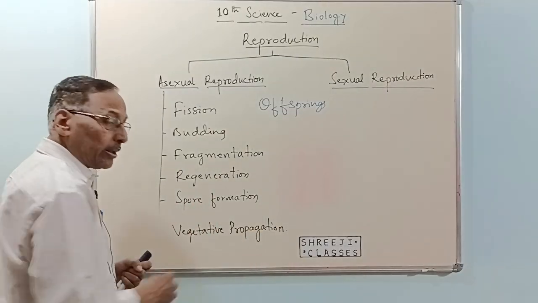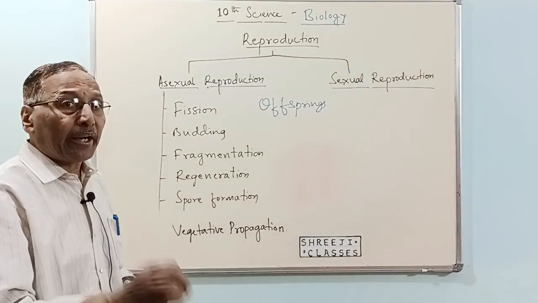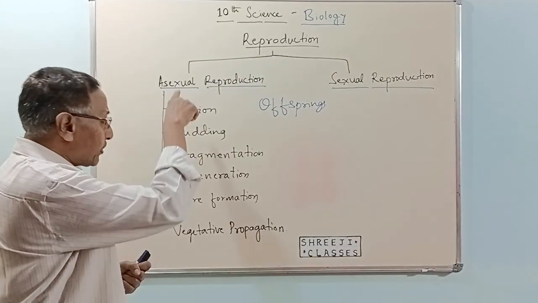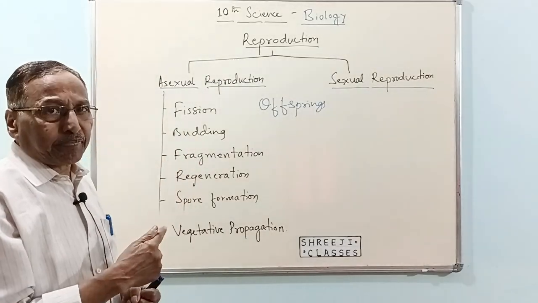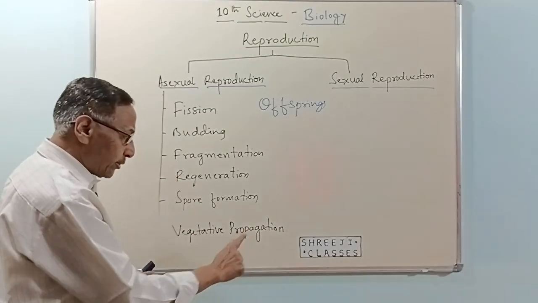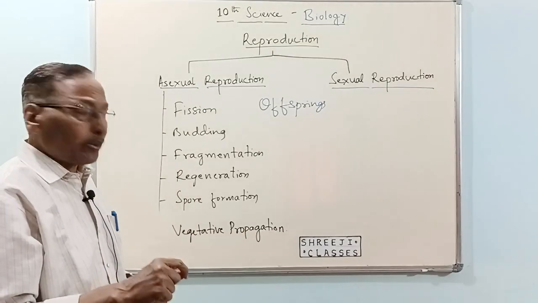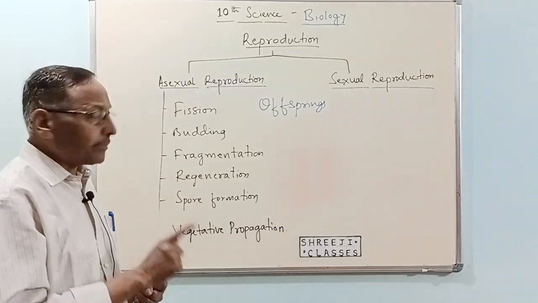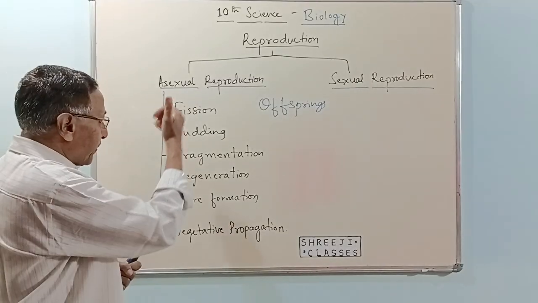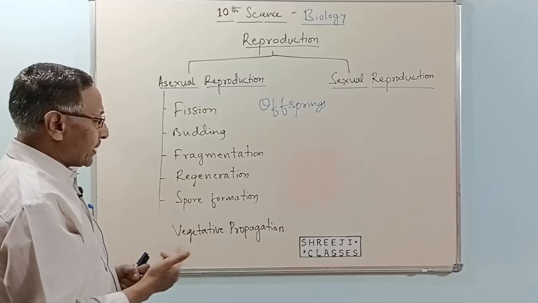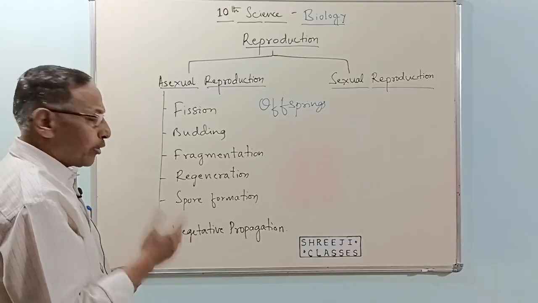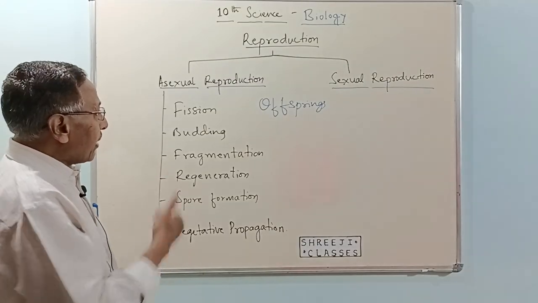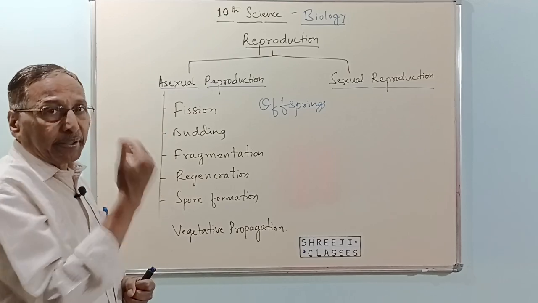Vegetative propagation applies only to plants, whereas the others apply to plants and animals. That's why we use the term vegetative, right? So, fission, budding, fragmentation, regeneration, spore formation. I will try to explain one by one.